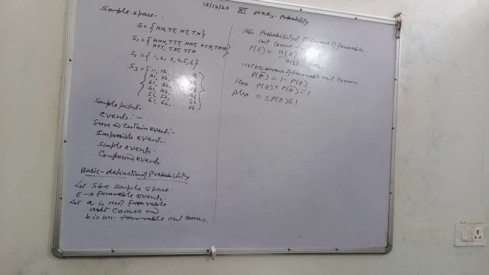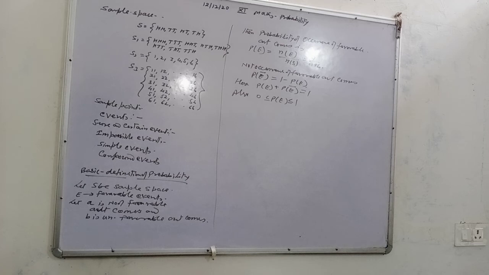Impossible event, an event which never occurs whenever the experiment is performed. For example, when a dice is thrown, the happening of a number greater than 6 is impossible. Why? Because dice shows only numbers from 1 to 6, less than or equal to 6. So more than 6 is impossible.